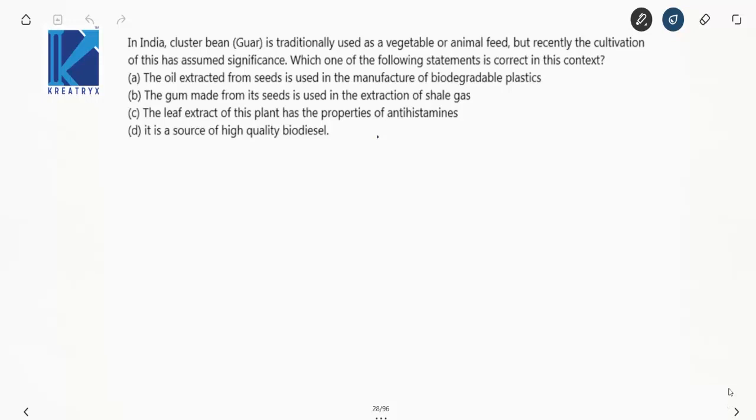The oil extracted from the seeds is used in manufacture of biodegradable plastics. No, this is not the statement regarding this context. The gum made from its seeds is used in extraction of shale gas. Yes, this is the concept that you have to learn. Now, this is your previous IES question, right? General question. Focus on the questions.